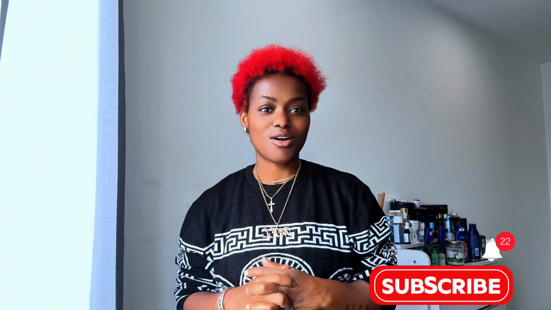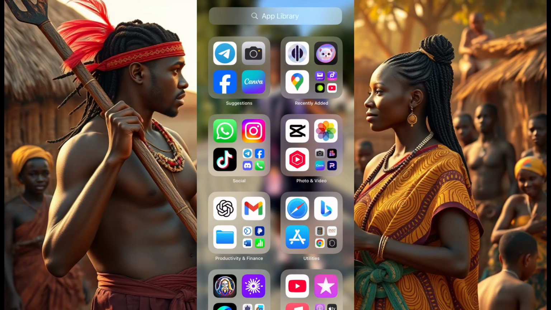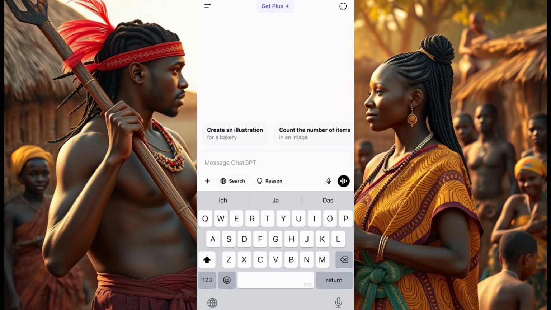Let's go into the tutorial. So first thing first, if you don't have a story, you come to ChatGPT and get your story. So I'll open ChatGPT. This is ChatGPT. You need to register on it, and you can use it for free to an extent. Yes, you can use it for free for a long time, no stress. Now, when you get to ChatGPT, you can just type where it says Message ChatGPT, you click on it.